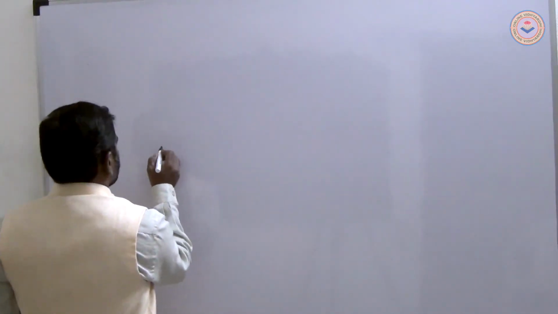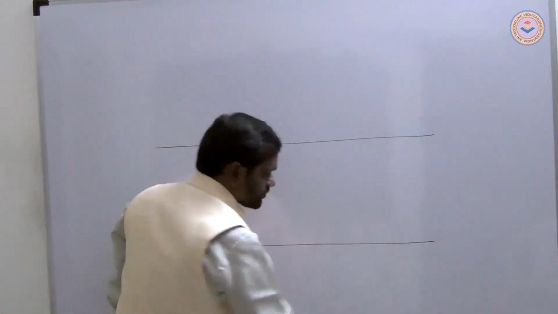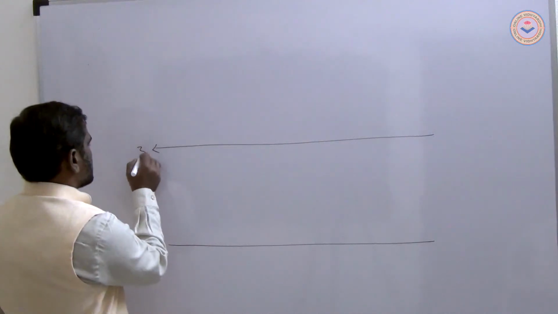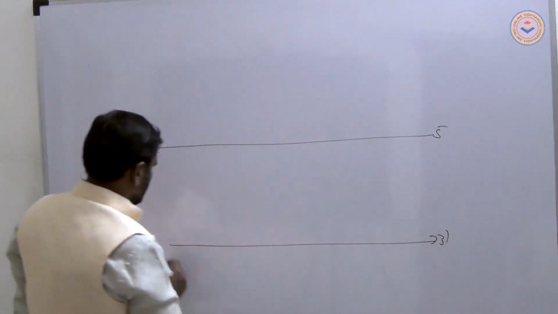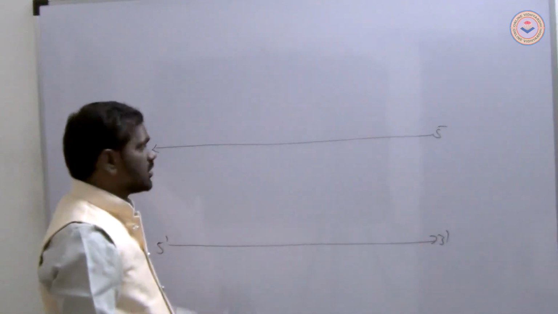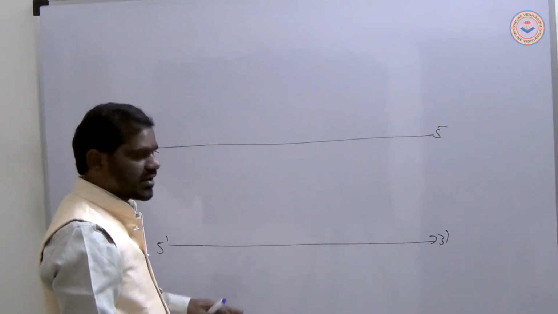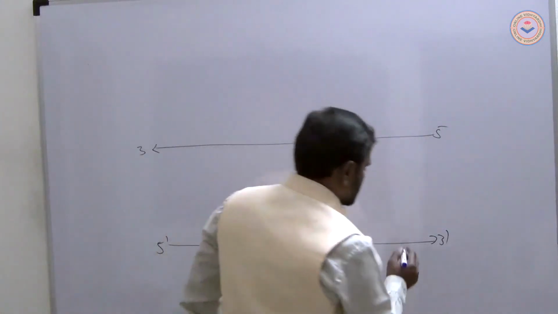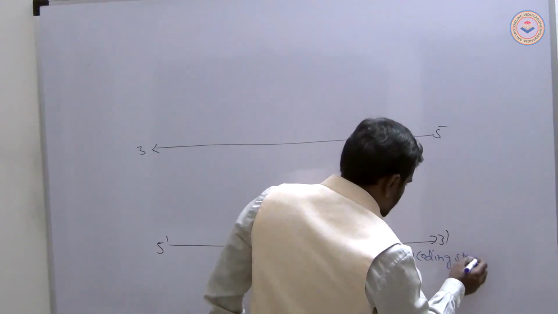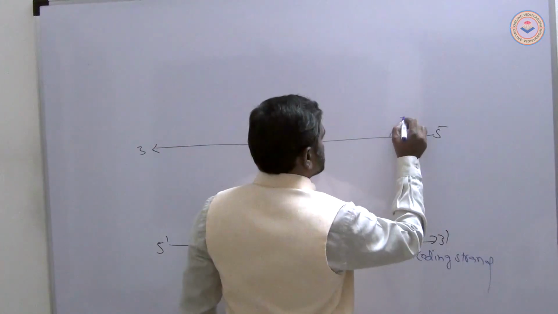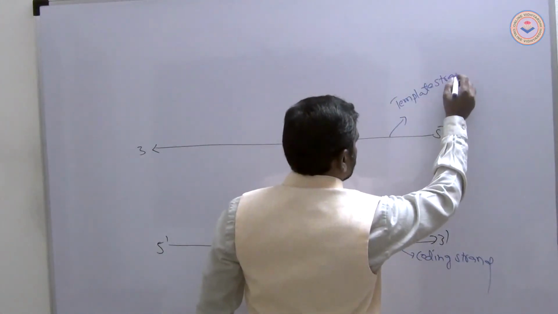Now observe here. This is one strand and this is the other strand. This strand runs three prime to five prime. The next strand runs five prime to three prime. This strand is called the template strand. This strand is called the coding strand. Now observe the coding strand and the template strand.